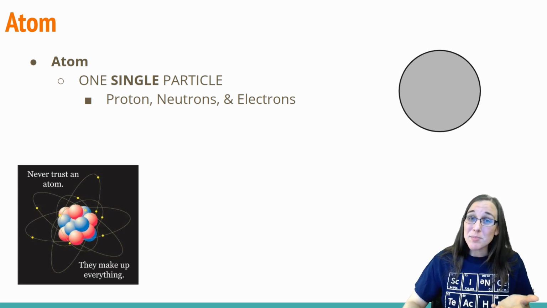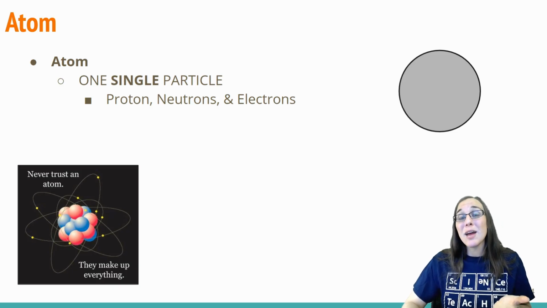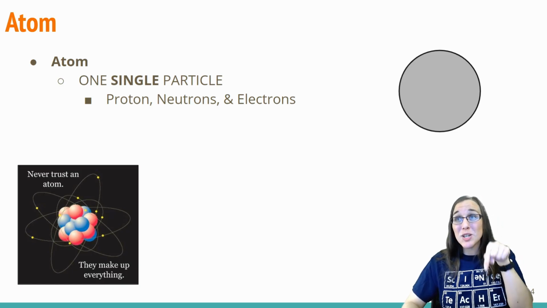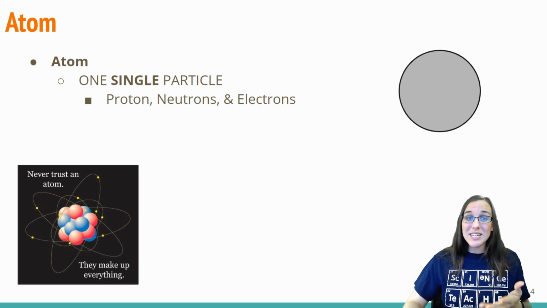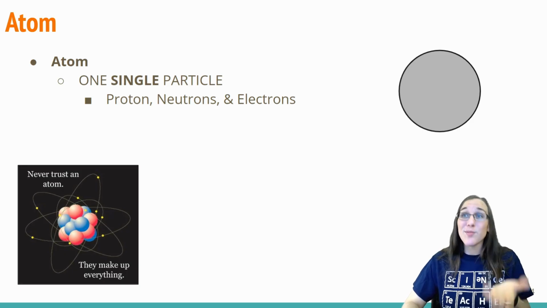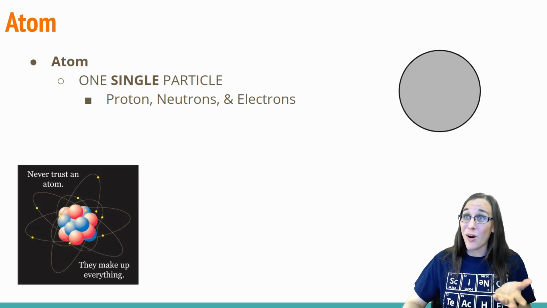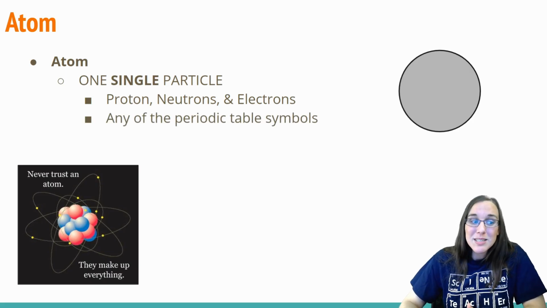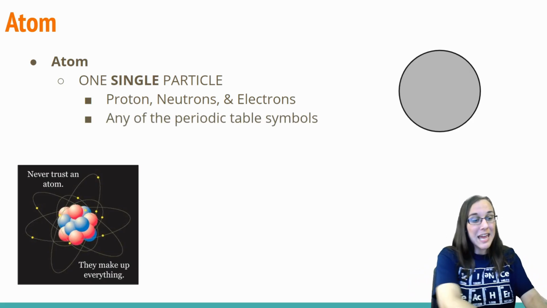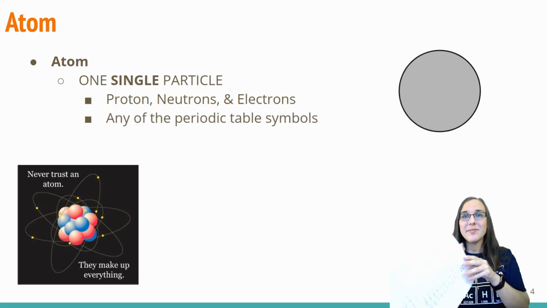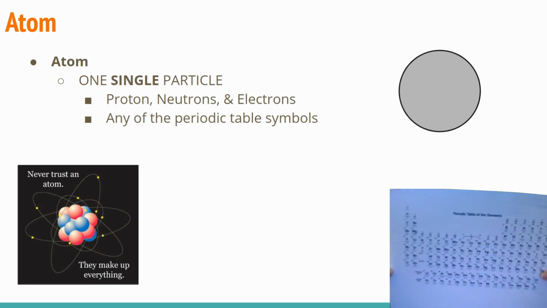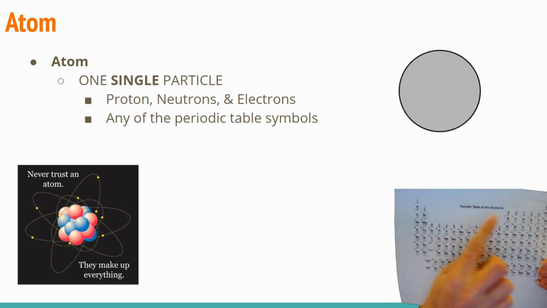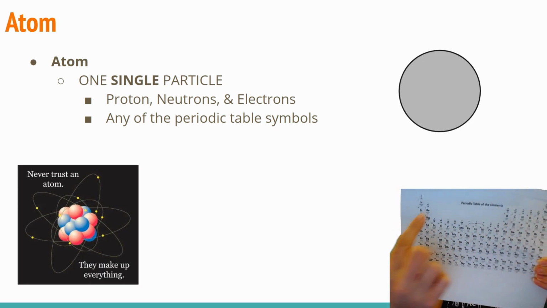So if you haven't seen my previous video yet about atoms and their structure, please go back and watch that. Link is in the description below, in order to understand protons, neutrons, and electrons first before we move any farther with this lesson. So any of the periodic table symbols. If you're looking at your periodic table, ta-da! Any of these guys are your atoms.